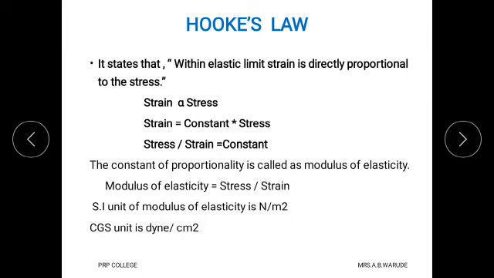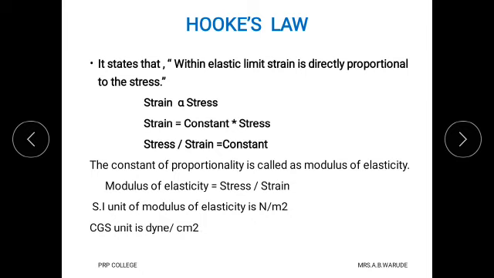Then when we take the equal sign in the next step, we get strain equals constant into stress. And if we take stress on the left hand side, we get stress upon strain equals constant, and that constant of proportionality is called modulus of elasticity. And therefore we write modulus of elasticity equals stress upon strain.